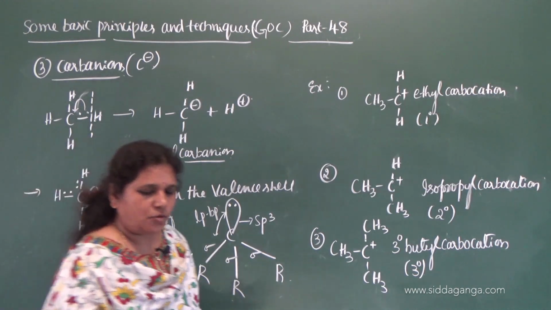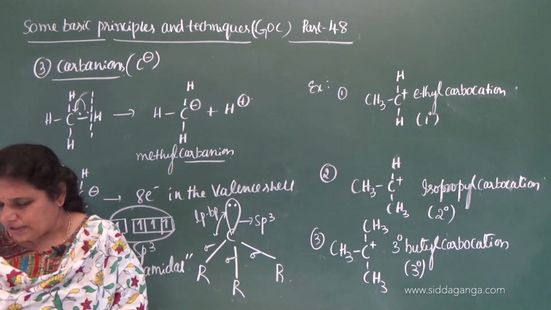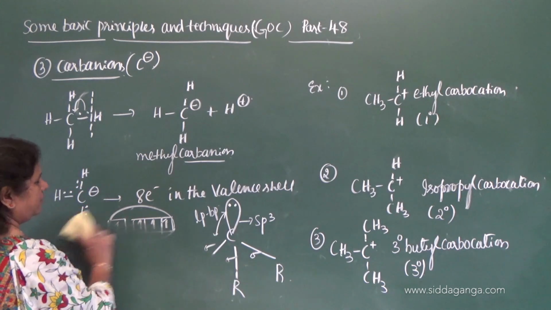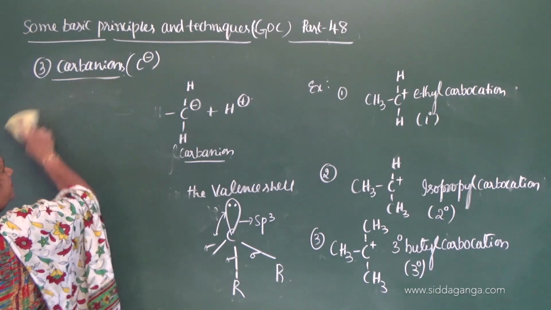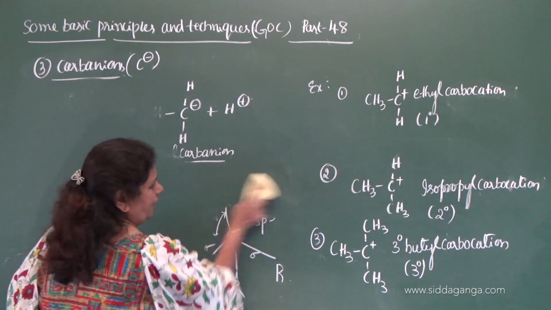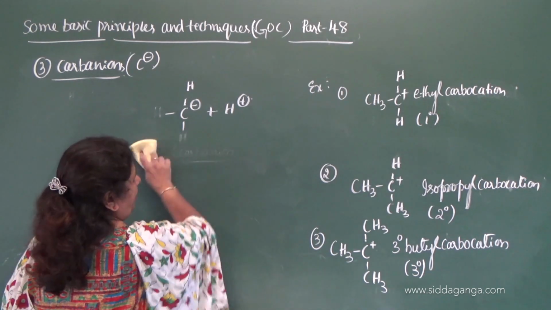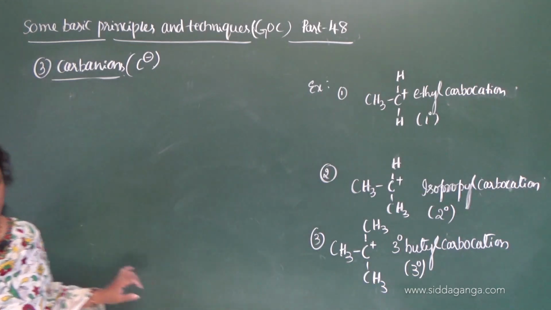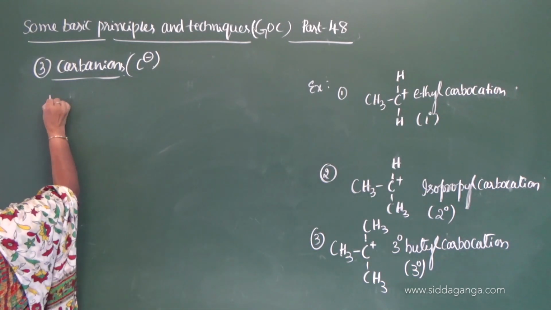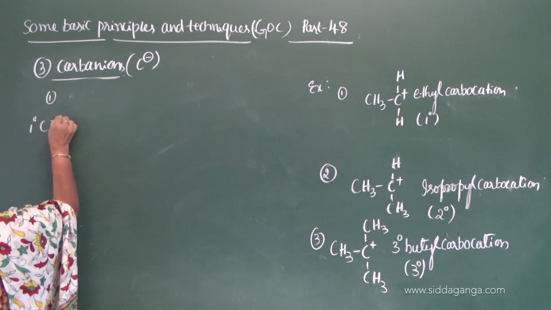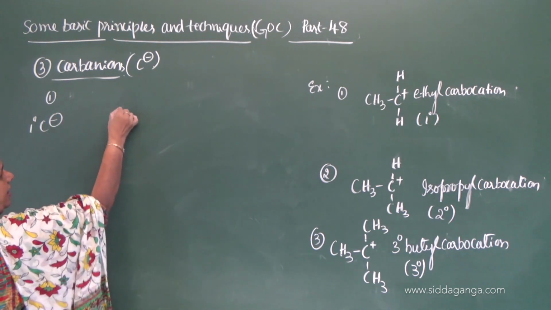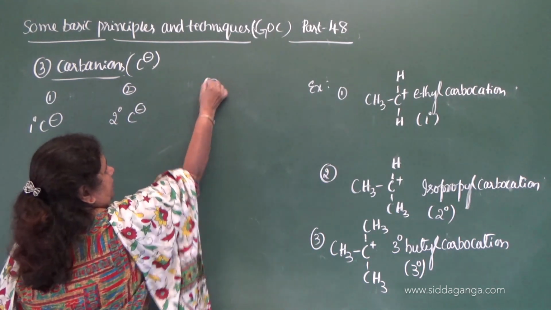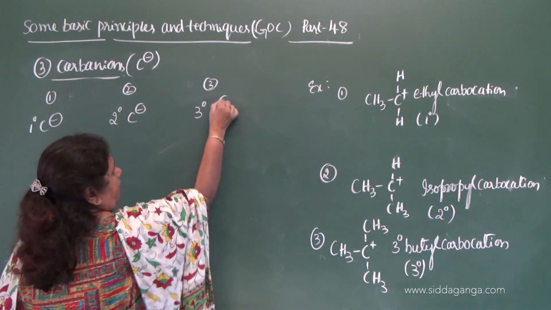Now let us move on to the types of carbanions. Again, they are classified into 3 types. First one, primary carbanion, secondary carbanion, and the third one, tertiary carbanion.